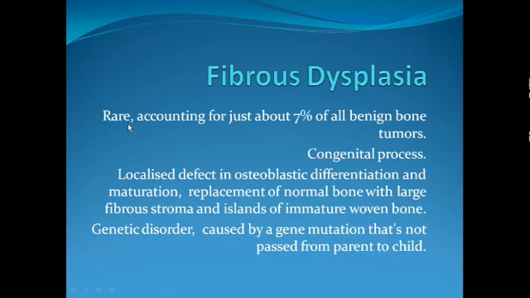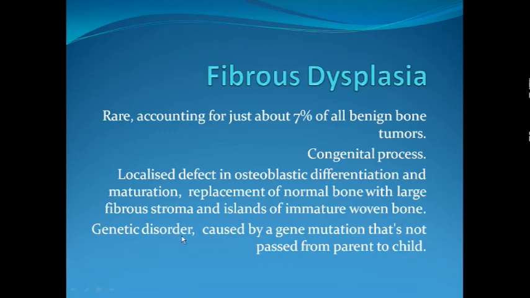Though it is the commonest of the fibrous lesions of the bone, it is rare as compared to all the benign bone tumors, comprising only 7% of all the benign bone tumors. It is a type of congenital process wherein there is a localized defect in the osteoblastic differentiation. So the bone forming cells are defective and their mutation is defective, so the normal bone gets replaced with fibrous stroma, but it does have islands of immature woven bone, which is not as strong as completely mature bone.